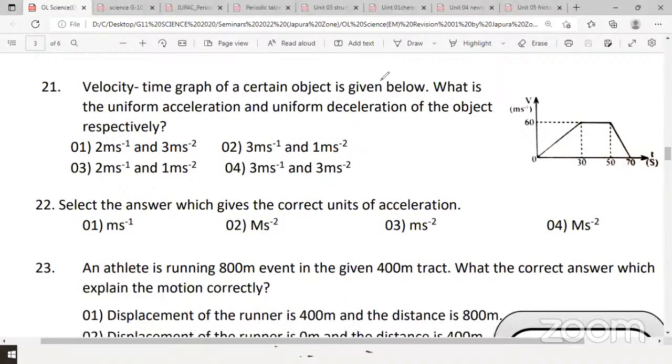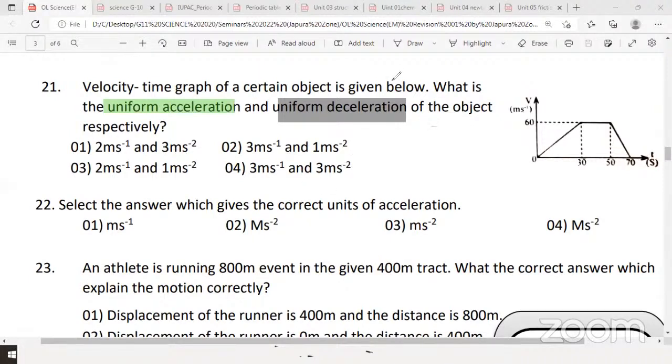Uniform acceleration and uniform deceleration of this graph. Any volunteers? I'll ask the answer from Kavindu. First answer. Angelika? One. Right. Okay.